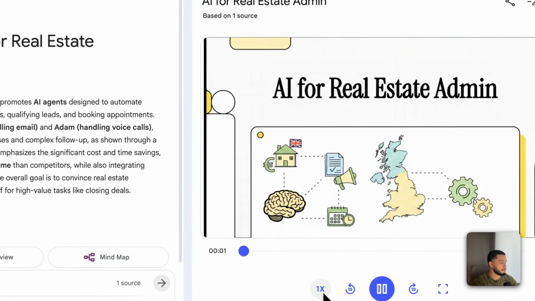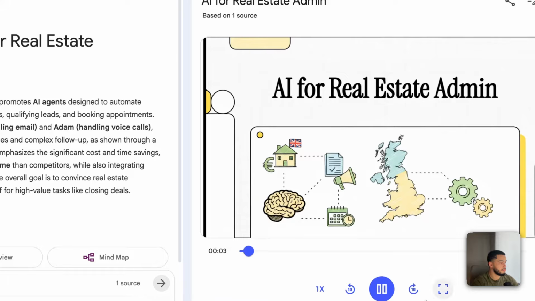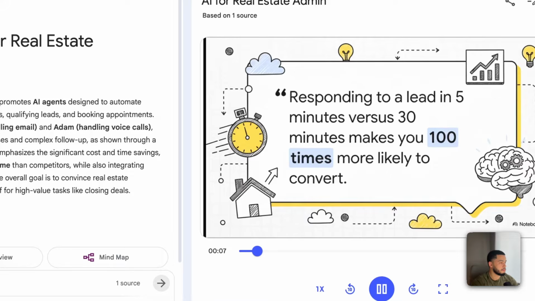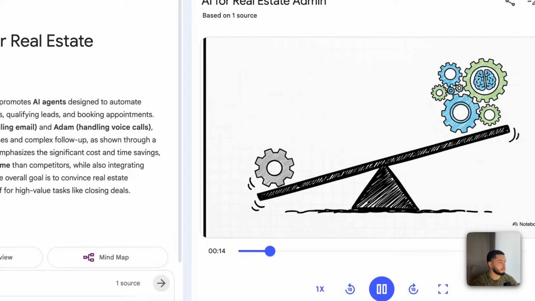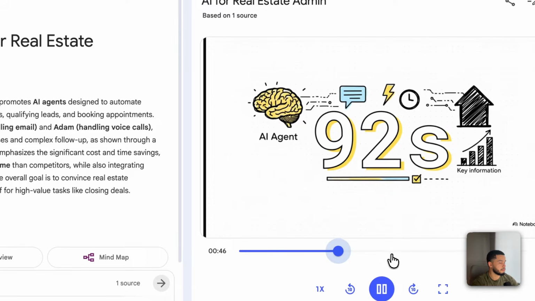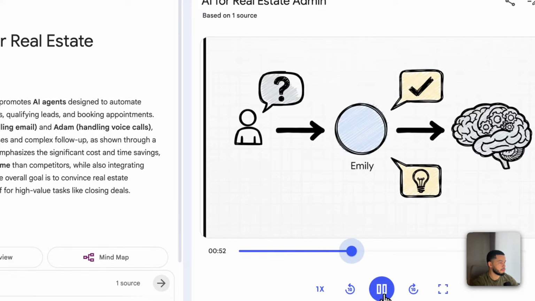Okay, let's dive into how AI is changing real estate administration for UK and European agents. So let's start with a crucial piece of research that really underpins everything in modern estate agency work. Not 10% more, not double, 100 times. Property. In just 92 seconds, on average, your AI agent, Emily, has already replied with key info. But here's where it gets really clever.